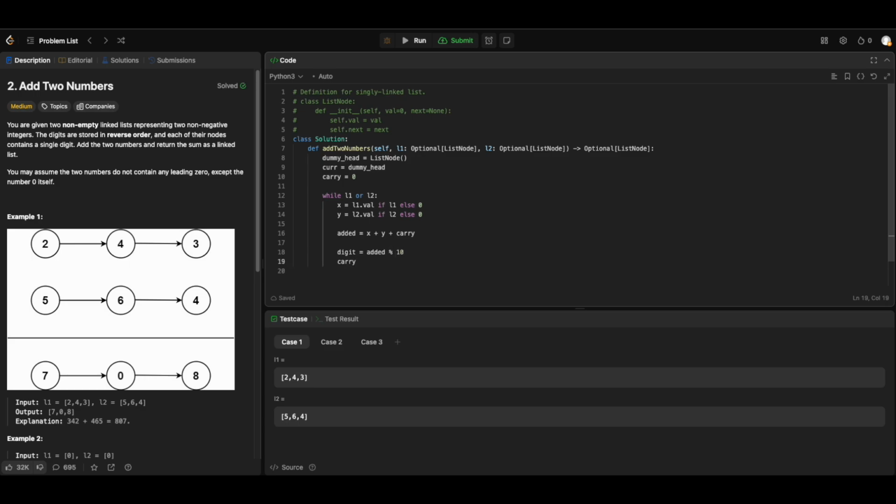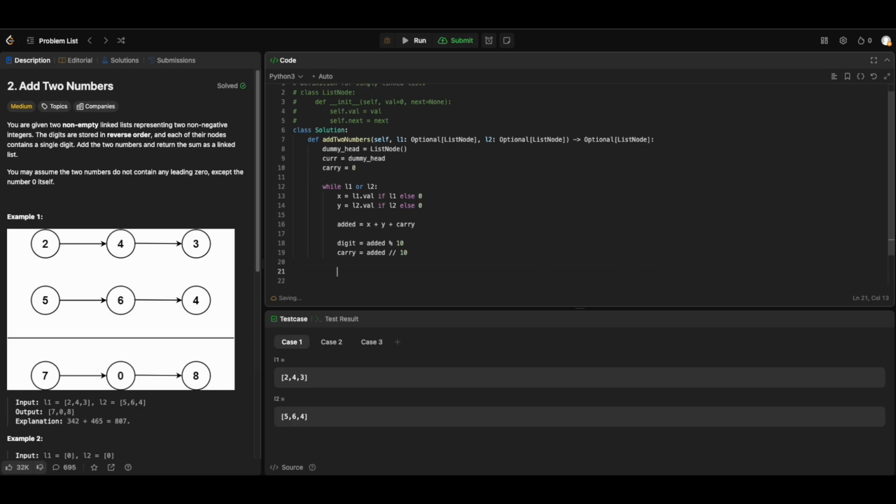Carry is equal to added divided by 10. Then current dot next, which means the next value after dummy head, is equal to a new ListNode with the digit.